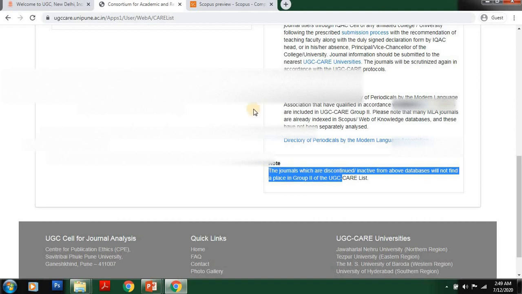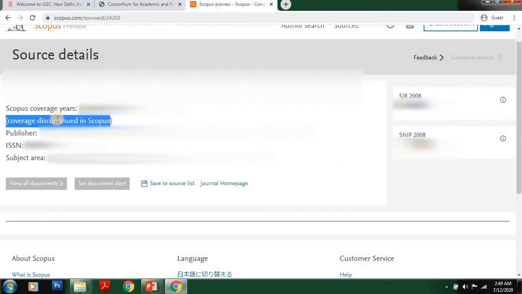So according to this statement, the journal is discontinued from Scopus. It is not actively indexed in Scopus. That means this particular journal is not listed in UGC CARE list group 2. See here, this is the publisher name, this is the ISSN number and this is the subject area.